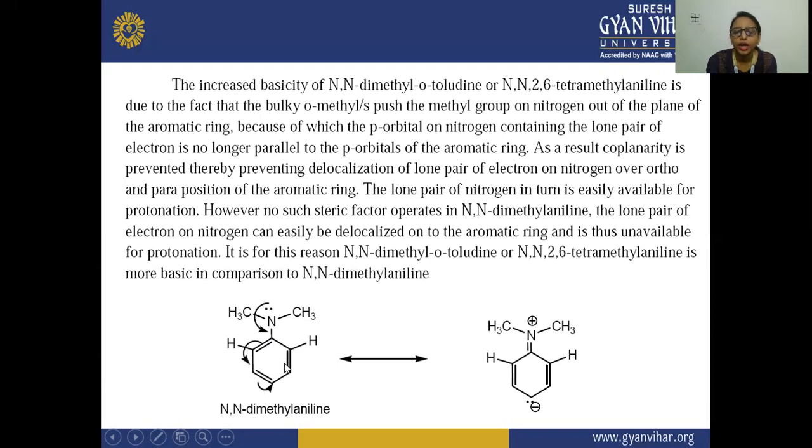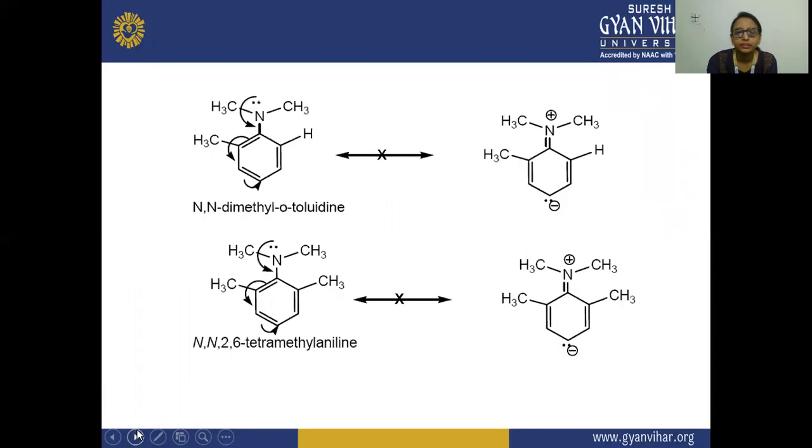So this is the reason why N,N-dimethyl-o-toluidine is more basic in comparison to N,N-dimethylaniline. N,N-2,6-tetramethylaniline is also more basic in comparison to N,N-dimethylaniline. This is your o-toluidine and this is your N,N-2,6-tetramethylaniline. These are more basic than aniline.